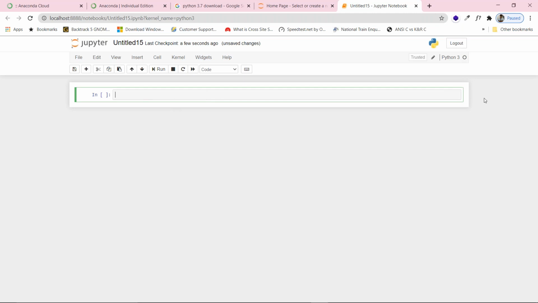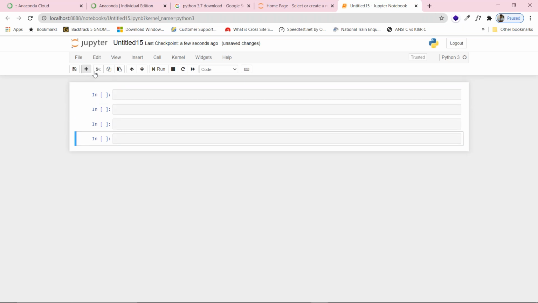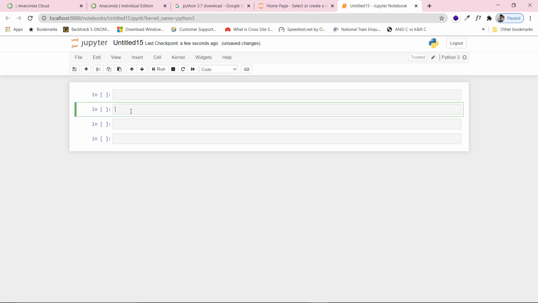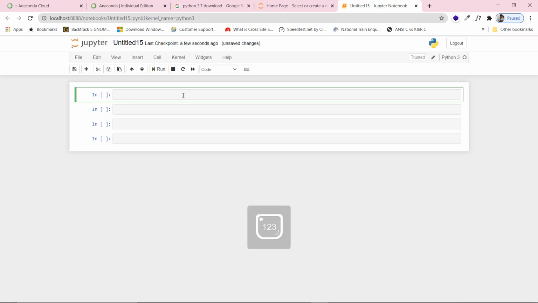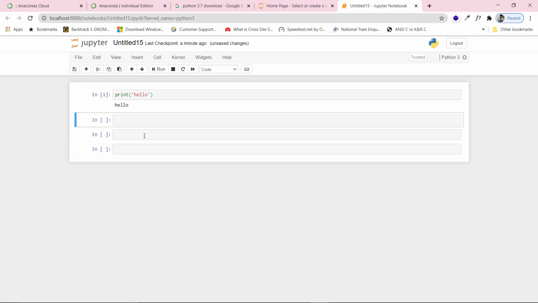Now I told you about the interpreter language, right? So this is a part. You can have many other sections. This is a new section. Each section over here in Jupyter Notebook does not interrelate with the other sections. Let me write a statement. I will explain what this statement is all about and how to do this. Like, I'm writing print hello and I'm executing it, run. So it will execute this cell only.